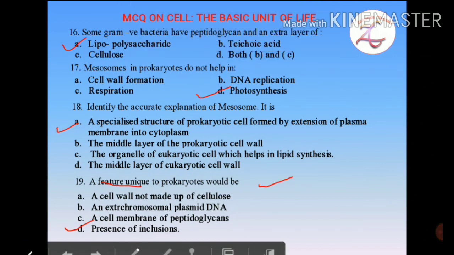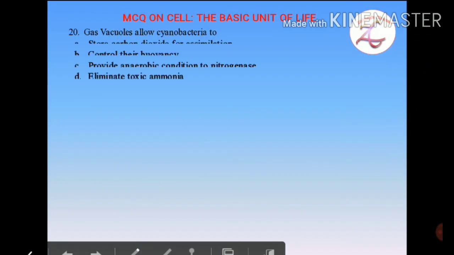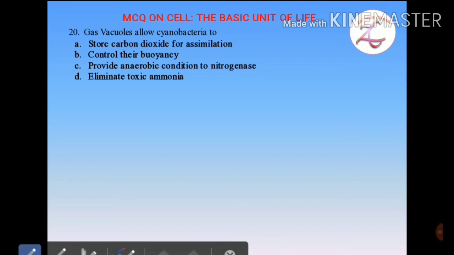Now coming on to the last question, students. Gas vacuoles allow cyanobacteria to, this is the simplest of all as I have stated. Options are: A, store carbon dioxide for assimilation; B, control their buoyancy; C, provide anaerobic conditions to nitrogenase; or D, eliminate toxic ammonia. So here you know the answer: gas vacuoles control buoyancy. The correct option is B.